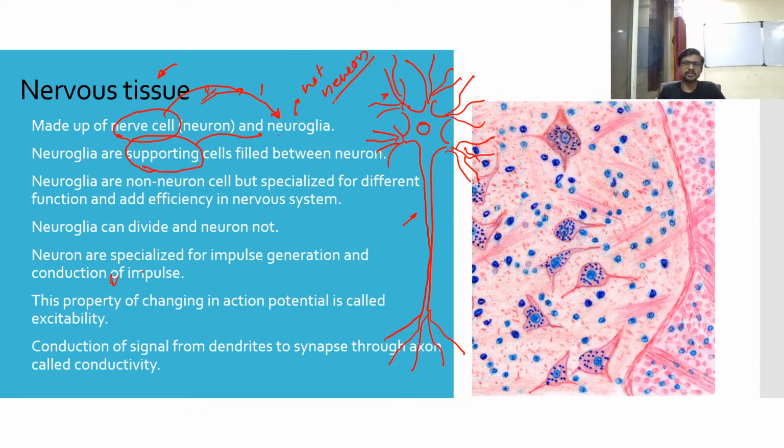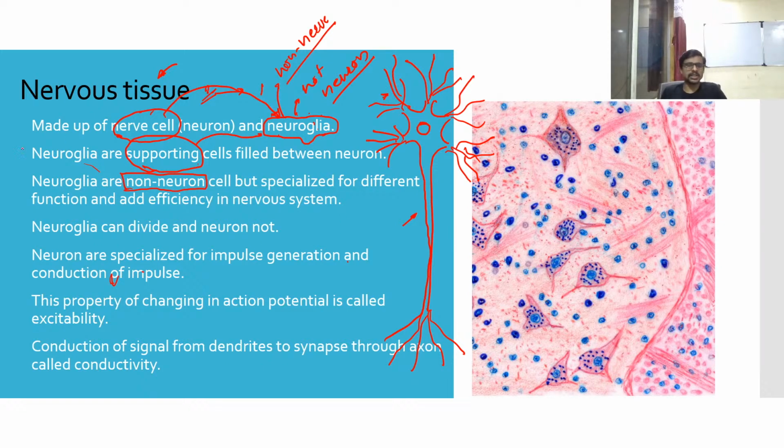So guys, keep in mind, otherwise most people get confused. Neuroglia means it is part of the nervous system? Absolutely not. It is not a nerve cell, and it is not made up of nerve cells or looks like a nerve cell. So absolutely not, guys. This is a non-neuron, or non-nerve cell. These are two different cells. The nerve cell is different and neuroglia is different. Neuroglia are non-neuron, I already wrote here. Please write it down.